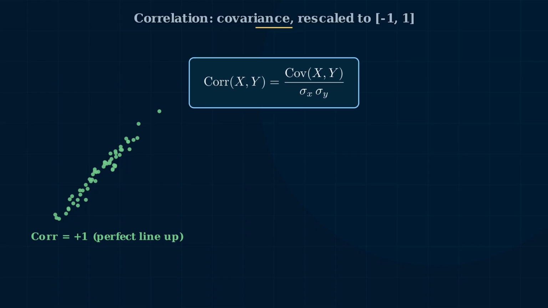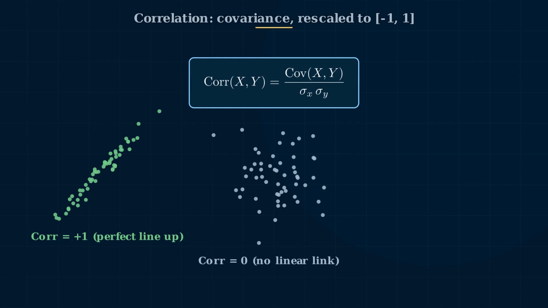A correlation of +1 means the two variables line up perfectly along an increasing line. A correlation of 0 means no linear relationship. But be careful, x and y can still have a strong curved relationship that correlation misses. Zero correlation does not necessarily mean independence. A correlation of -1 means a perfect decreasing line. As one goes up, the other goes down.